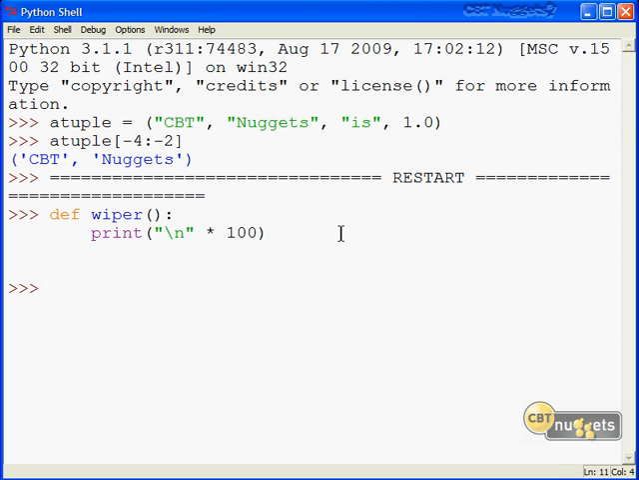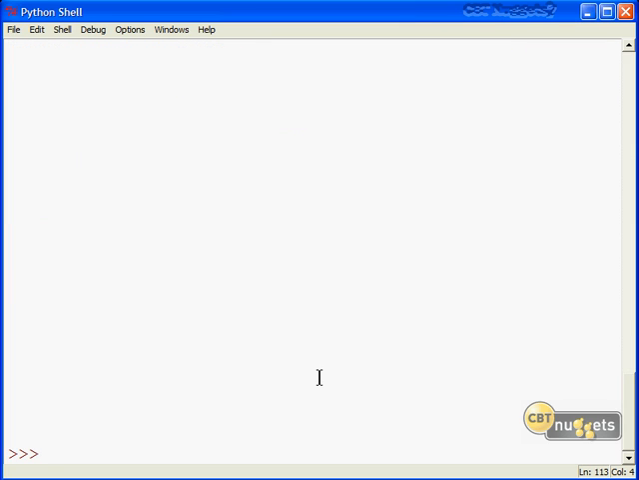That creates this function. Because we're in the interactive environment, this function is going to exist only in memory as long as we have the shell open. So it's of limited use. Each time you start the shell, you'll need to create this simple 2-line function. But what's cool about it is that you can then call the function, in this case wiper, with no input parameters, and it gives us enough new lines to give us a clean screen. That's all.